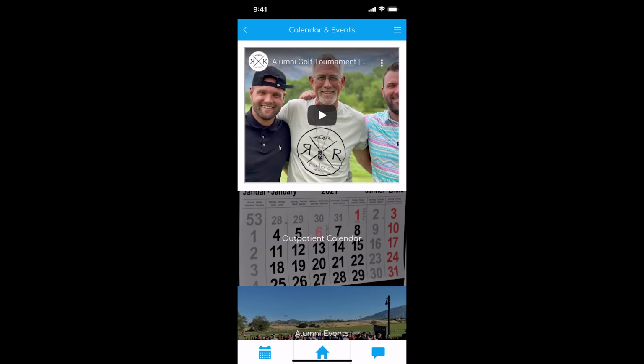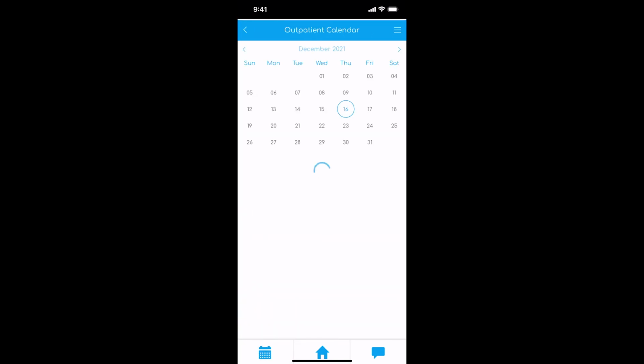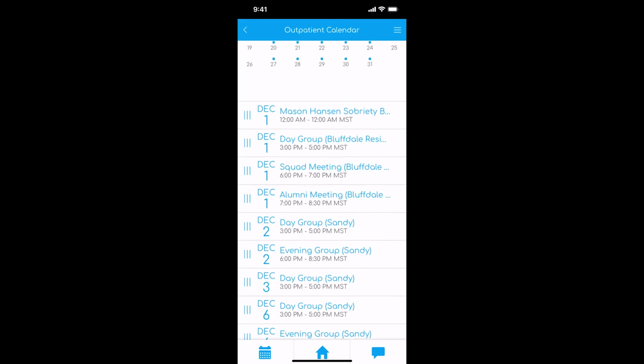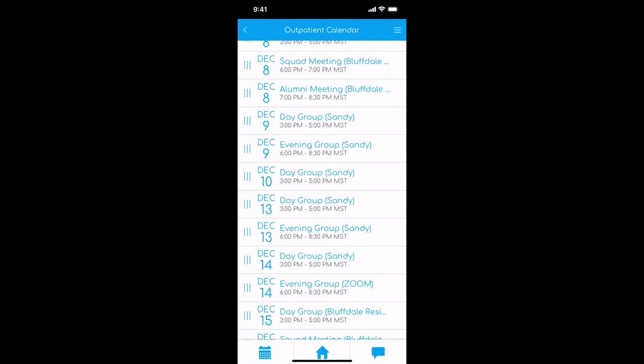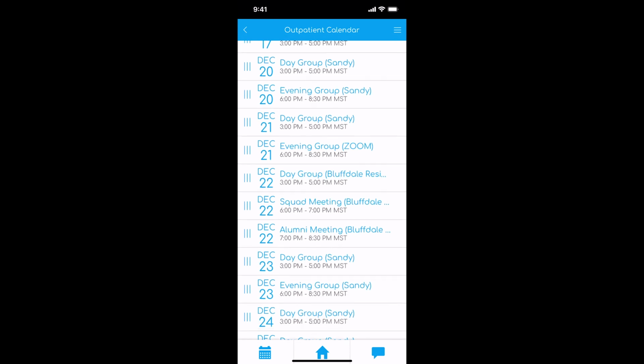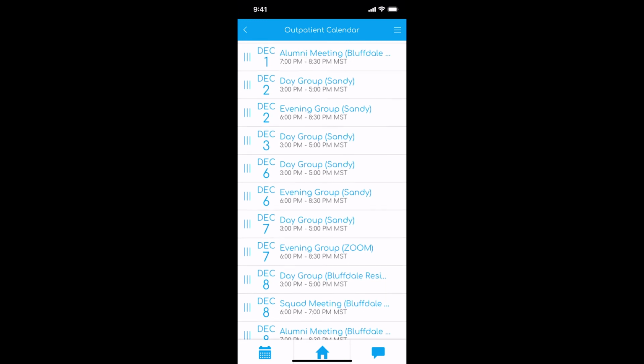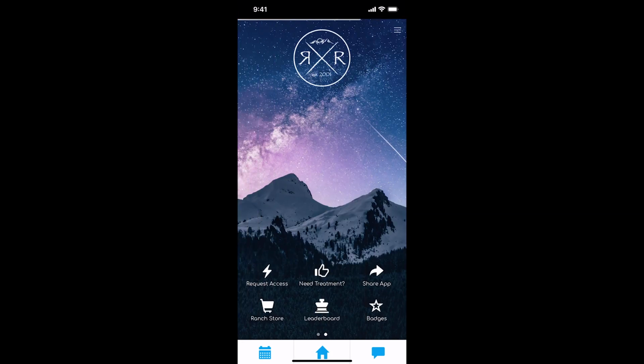At the bottom left is a calendar link. There next to the home, very bottom left, we've got the outpatient calendar here. This shows what's on the calendar. Jameson keeps us updated. This is a link to a calendar he manages. So for day group, evening group, when all the times are, alumni, that sort of thing.